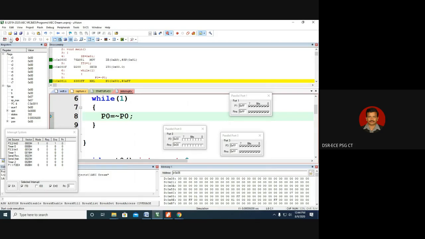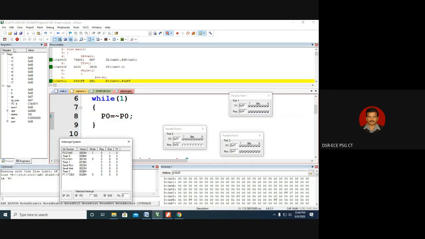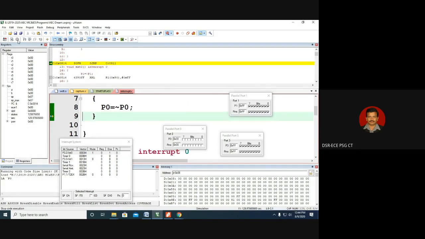Now I am running this code. So only port 0 is blinking. Now it's very interesting and very important. Now I'm stopping this execution. Now look at the screen. I am making the falling edge now. In P3.2, I'm making the falling edge.